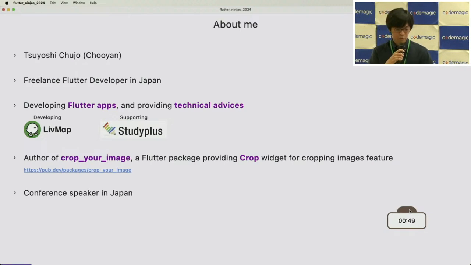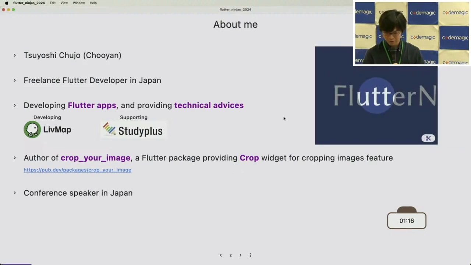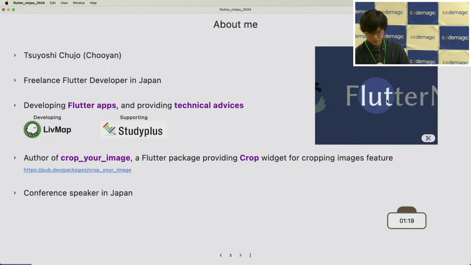And I'm the author of Crop Your Image. It's a Flutter package providing a crop widget for the image cropping feature. Let me ask, do you know this package's name? Who knows the name of the package? Some, oh, more than I expected. Thank you. Let me give a quick introduction. This is the FlutterNinjas logo here.